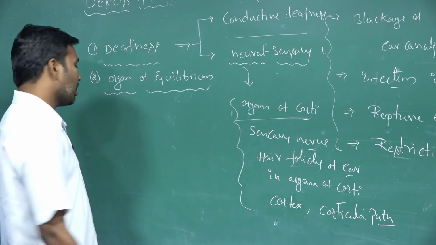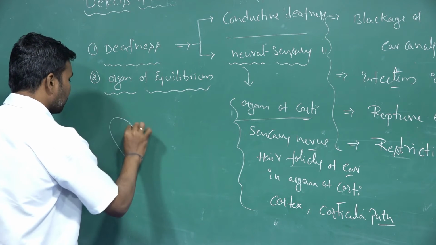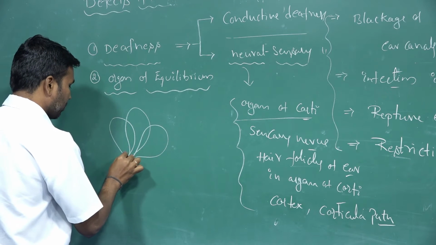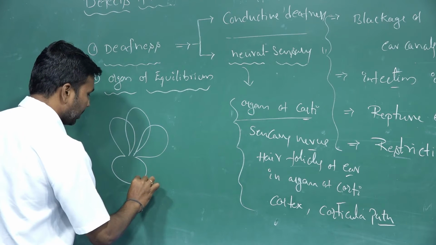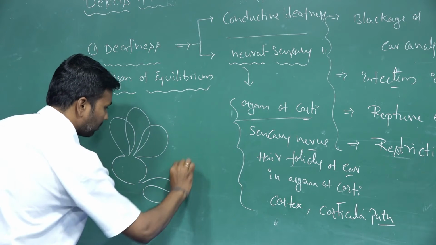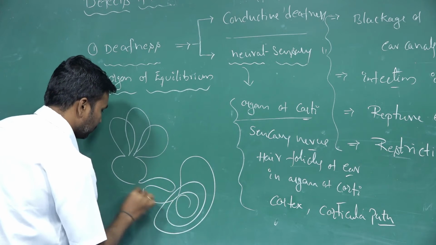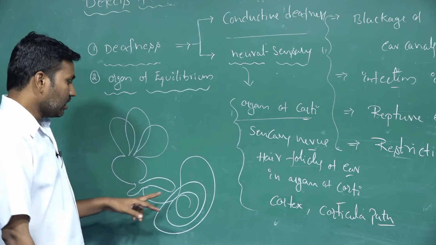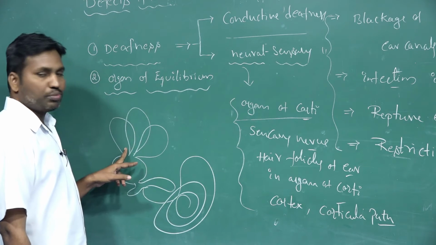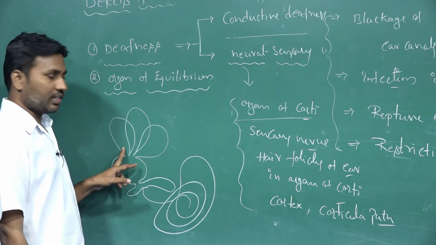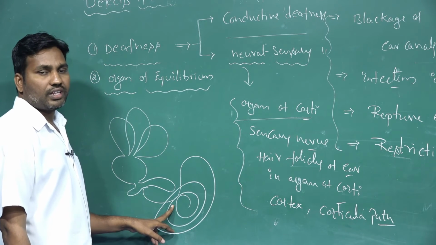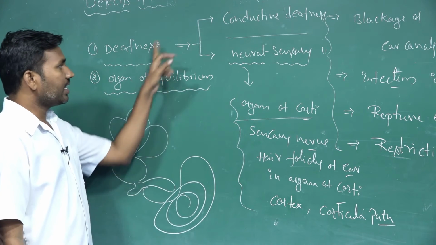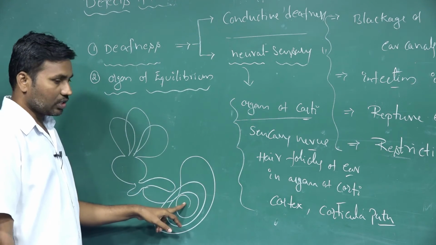Looking at the structure of the ear in this rough diagram, the inner ear has a cochlear region and a vestibular region. The cochlear region is responsible for the detection and recognition of sounds.